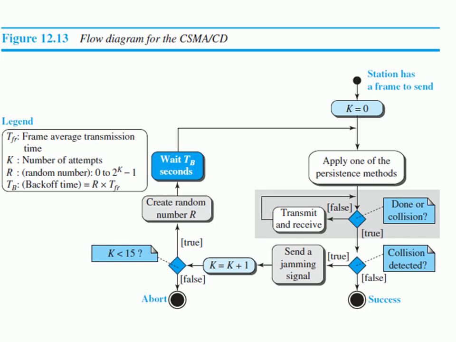If there is a collision, then it comes to the true condition, that is, again it has to check for collision detected. If collision is detected, then send a jamming signal to all the stations which are sharing the common transmission medium. Or if no collision is detected by any station, then the transmission and the reception, both the processes will be continuous, right? So until either a collision happens or the transmission completes successfully, the transmit and receive will be continuous, right?